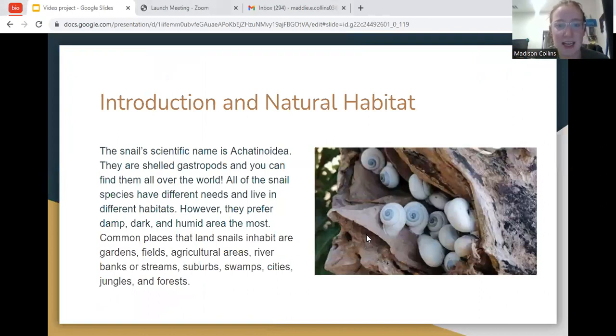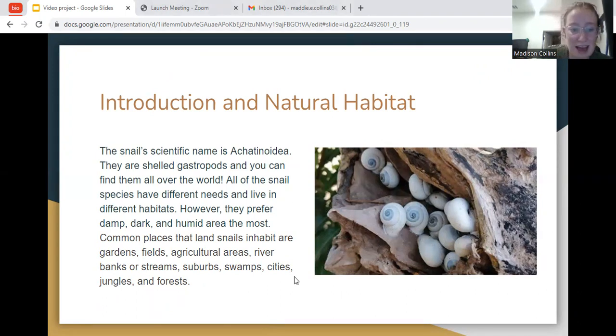So, introduction and natural habitat. The snail's scientific name I would try to pronounce, but I know I'm going to get it wrong, so I won't. But they are shelled gastropods, and you can find them all over the world. All of the snail species have different needs and live in different habitats. However, they prefer damp, dark, and humid areas the most.